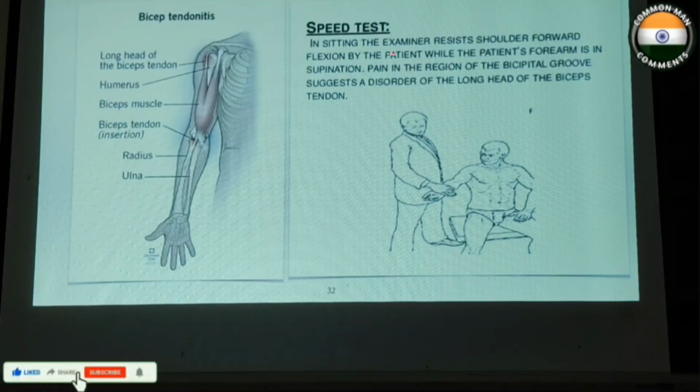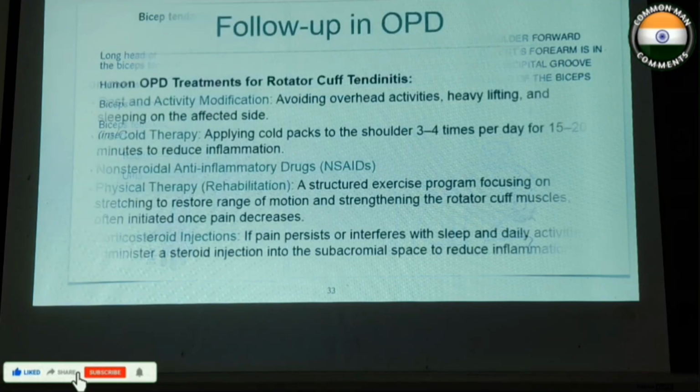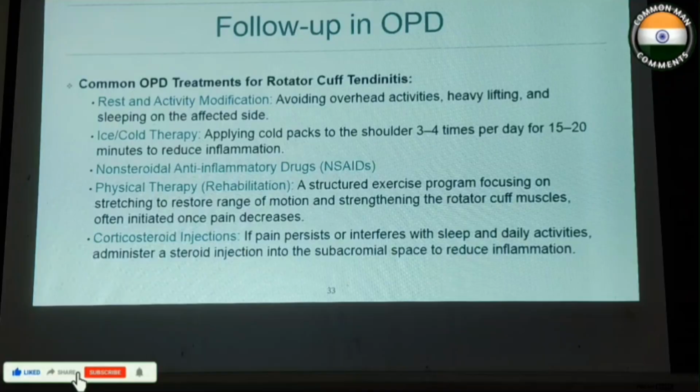So biceps tendinitis: these are the common areas of biceps tendinitis. This test is mainly done to check for the proximal end. In the sitting position, the examiner resists the shoulder forward flexion by the patient while the forearm is in supination and the elbow is in extension. Pain in the region of the bicipital groove suggests a disorder of the long head of the biceps tendon. Common OPD treatments include rest and activity modification, ice and cold therapy, NSAIDs like painkillers,